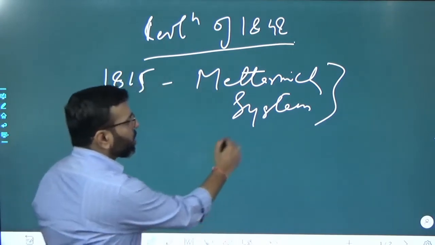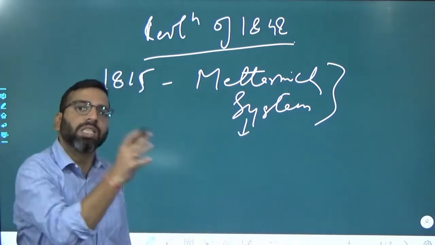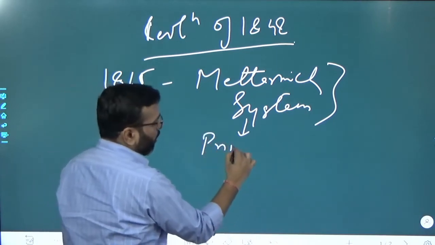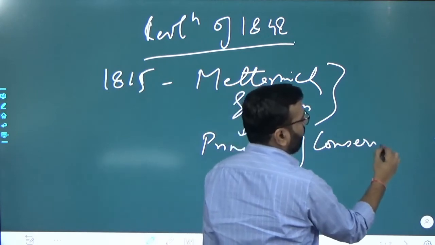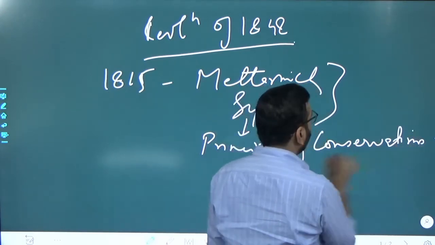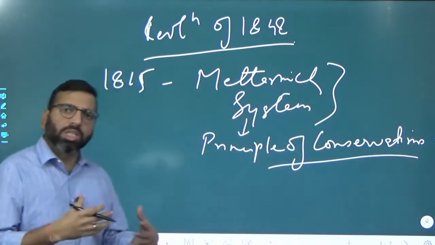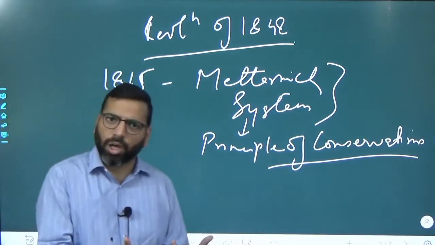And it was based on the principle of conservatism. So this you can write as an introduction.